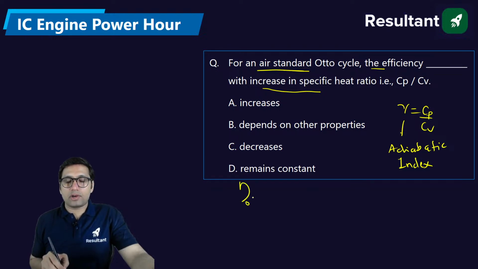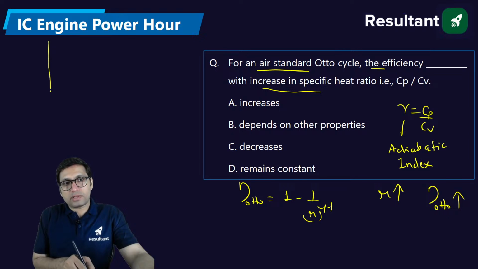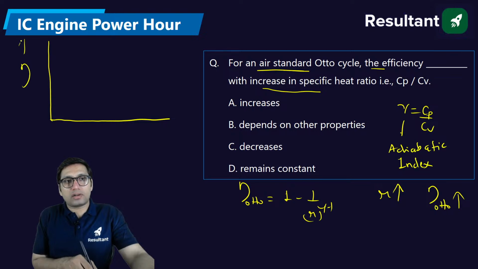So we know that efficiency of the Otto cycle definitely depends on two factors. One factor is compression ratio for sure. If you increase compression ratio, efficiency of the Otto cycle is going to increase. But what about the second factor? Second factor is gamma. Gamma generally is kept the same, but you must remember this curve. Do you remember this curve? I know that from a very long time you have not studied from me, and maybe you have not revised the concepts. That is why most of you are saying, sir, we have not done the revision for a long time. So you must remember this curve.